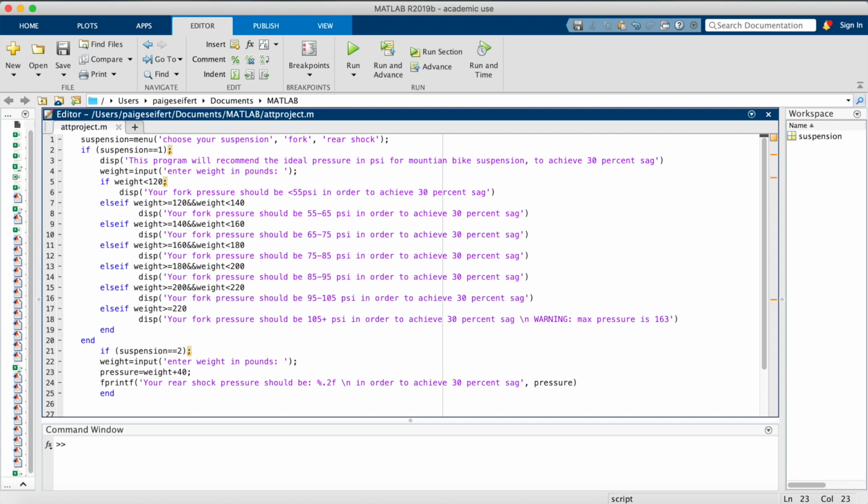I've inputted the weights and recommended pressures provided by the SRAM RockShox suspension chart. The program then uses if and else if statements to decide the recommended pressure and displays it for the rider. For the rear suspension choice, the program uses an input statement for the rider's weight and adds 40 as recommended by RockShox and displays it for the rider.